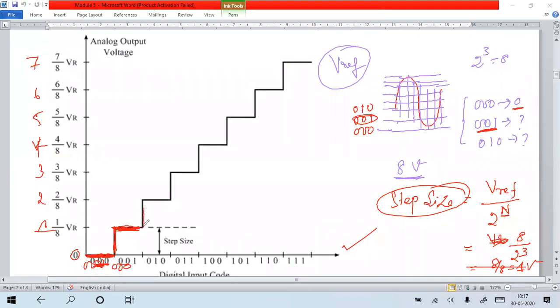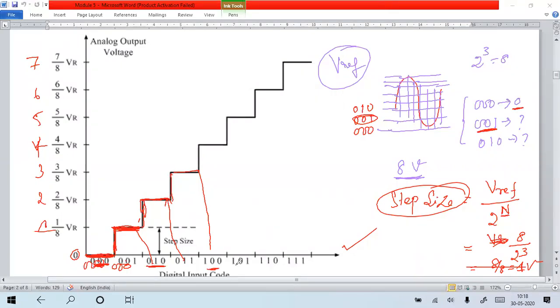Exactly at 2 volt, it is represented by 0 1 0, and up to 2.9 it is represented by 0 1 0. Like that, from 3 to 3.9 it is represented by 0 1 1. So the total peak to peak 8 volt is divided into 8 levels. The step size for that is 1 volt, so every 1 volt the binary value keeps changing.